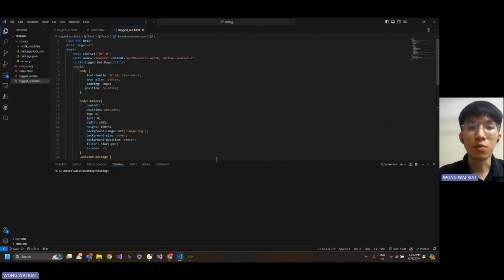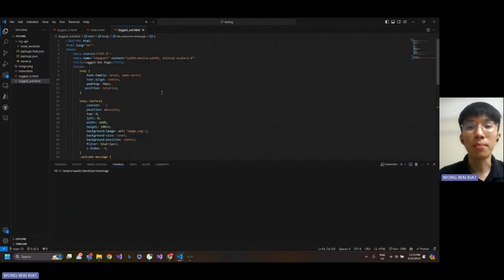Good day everyone, my name is Wong Wai Kiat, student ID 210574, and now we're going to present the front-end part and also some of the back-end services of our system. On the screen, we are using Visual Studio Code, and there are three .html pages here: login.html, index.html, and logout.html. The index.html is the first page that the user visits.